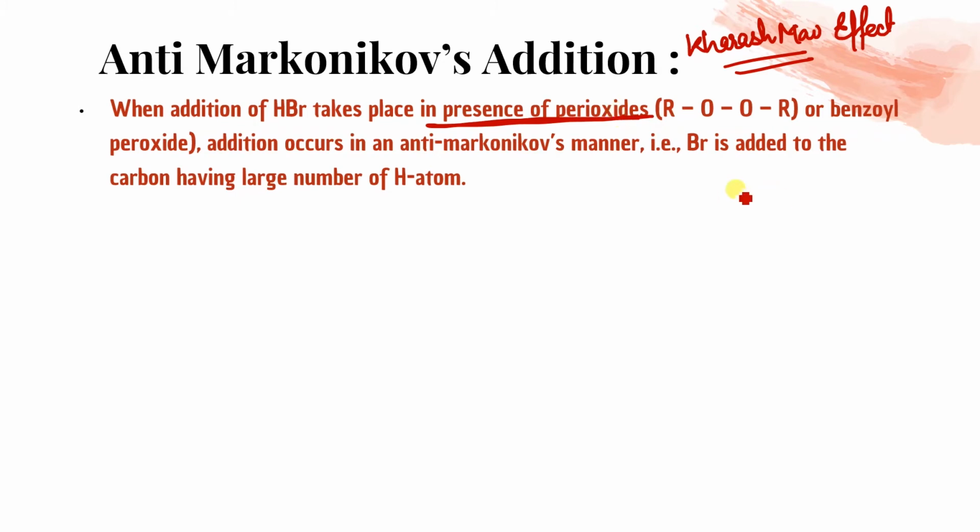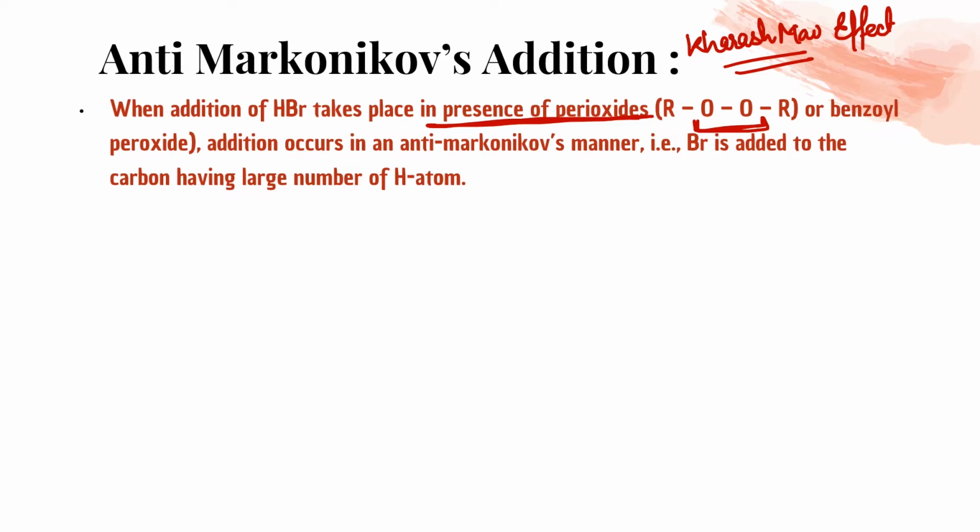पेरोक्साइड को आइडेंटिफाई करने के लिए क्या करना होगा? There should be an O-O bond. Yes, if an O-O bond is there, that means it is peroxide. Any type of peroxide, H2O2, benzoyl peroxide, कोई भी peroxide हो जाए. ठीक है. So if there is peroxide, then just opposite हो जाएगा. The negative part of the unsymmetrical reagent will attach to that double-bonded carbon atom where hydrogen is more. So the only difference is this.